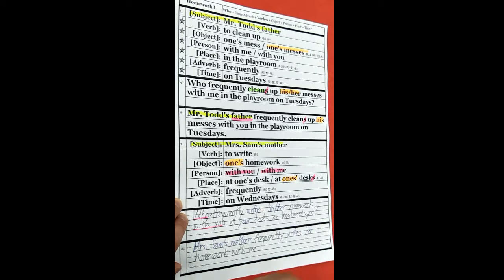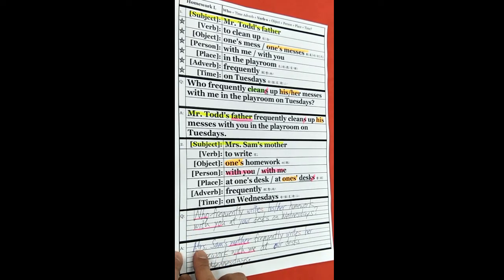Oh, now look at this. We have with me. So we have me and mother. Me and mother is mother and I. Mother and I equals we. So we're going to answer we. So both of us are here, including me. So it's going to be with me at our desk on Wednesdays. Period. Don't forget the period.